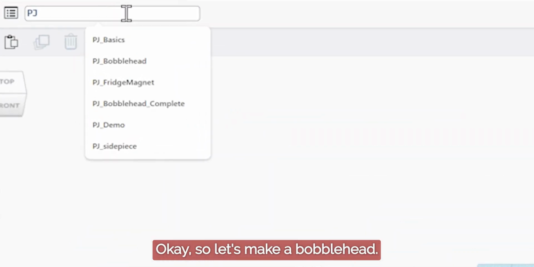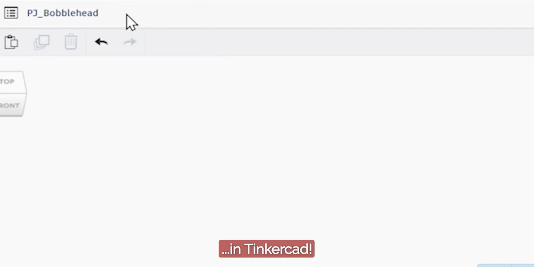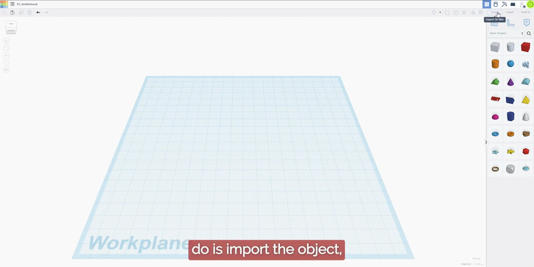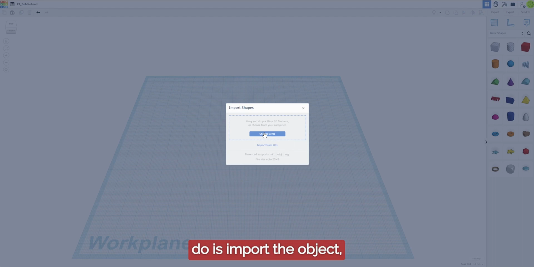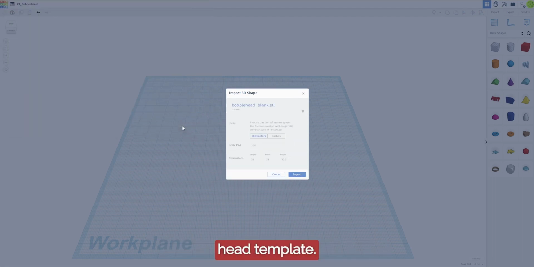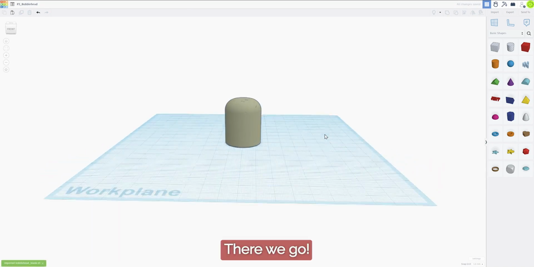Okay, so let's make a bobblehead. The first thing I'm going to do is change the title, which you should always do in Tinkercad. And the next thing I'm going to do is import the object, which is a blank bobblehead template. It's an STL file. Okay, here it comes. There we go.